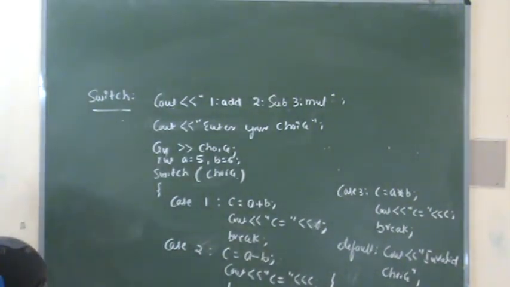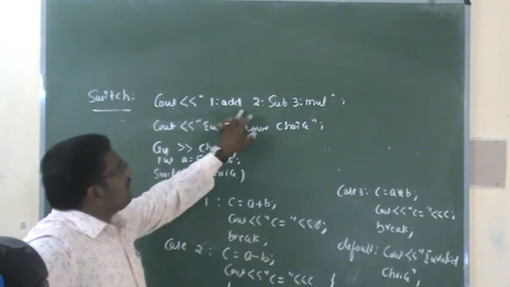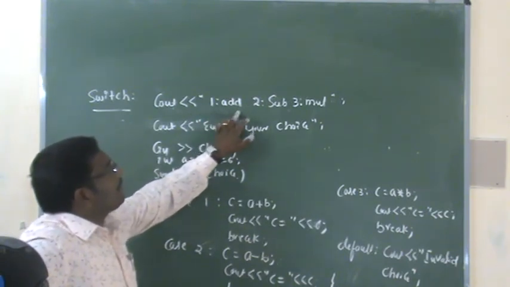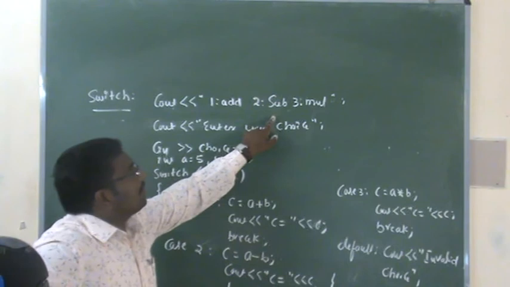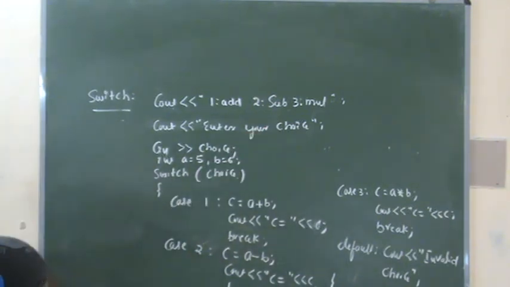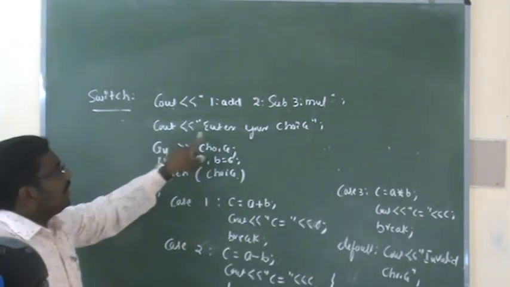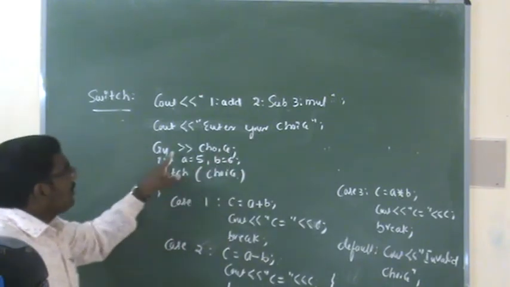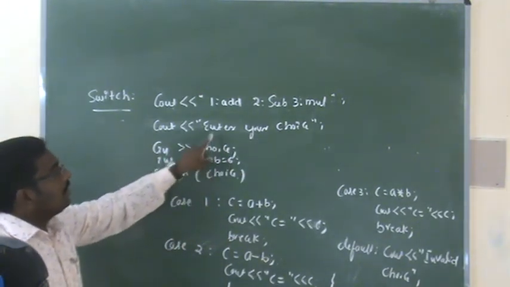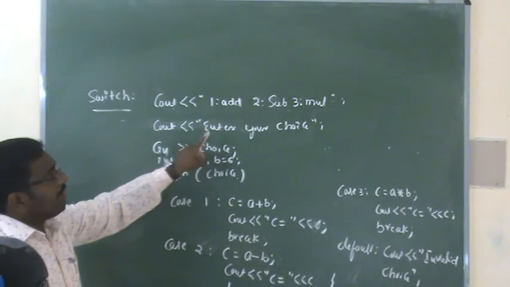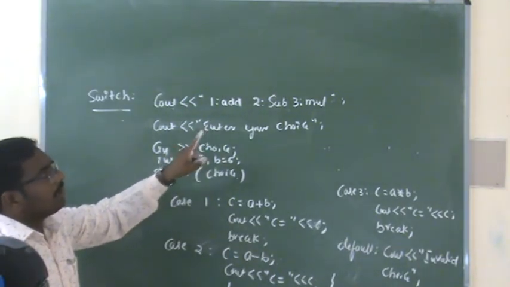Here we have written a simple program to demonstrate the switch statement. We have three choices: 1 for addition operation, 2 for subtraction operation, 3 for multiplication operation. Cout, enter your choice. Cin choice. Here we are going to enter choice either 1 or 2 or 3.